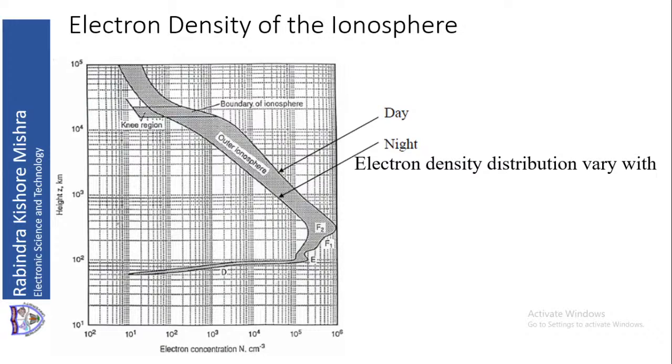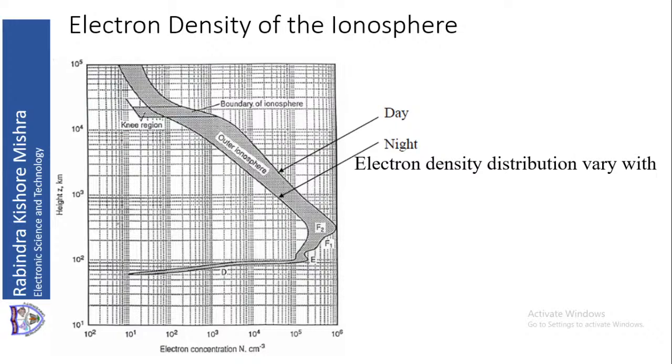And you can see from the height there is a knee, one boundary looks like a knee. As you go in the upward direction, particularly at that height, we get a larger thickness of electron concentration, between 10 to the power 4 and 10 to the power 5 in that region. So in that region you will get a band like structure.